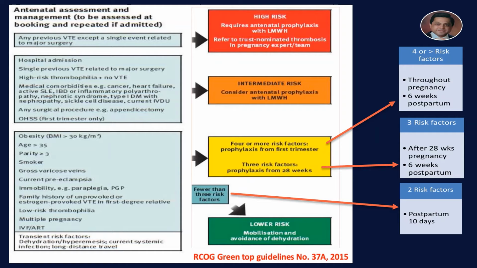When you have low risk factors, then if you have 4 or greater risk factors, thromboprophylaxis should be given throughout pregnancy and for 6 weeks postpartum. If you have 3 risk factors, start the prophylaxis after 28 weeks of pregnancy, again continue for 6 weeks postpartum. And if you have 2 risk factors, you must give prophylaxis for a postpartum 10 days period.